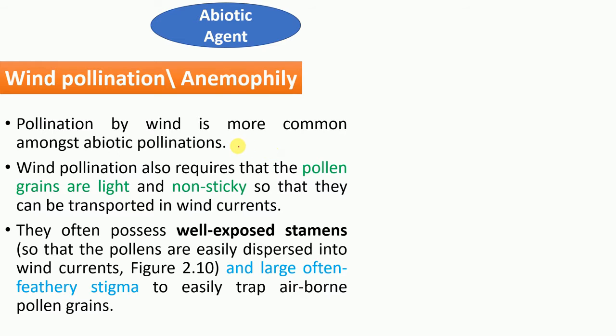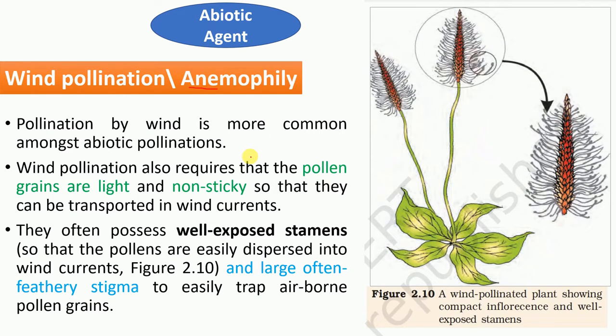Now, abiotic pollination, the first one is wind pollination, or we can say anemophily. So what would be the characteristics of such pollination flowers or pollen grains? In wind pollination, pollen grains would be light and non-sticky, so that they can be transported in wind currents.